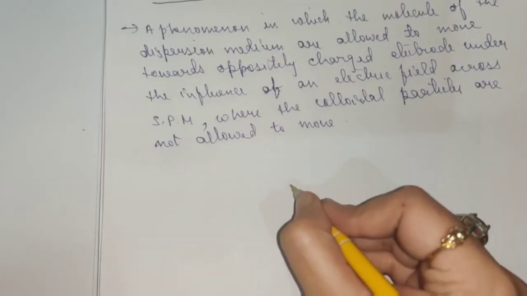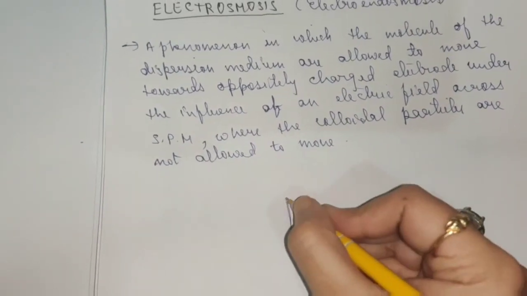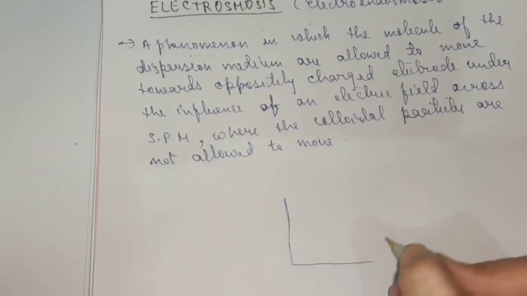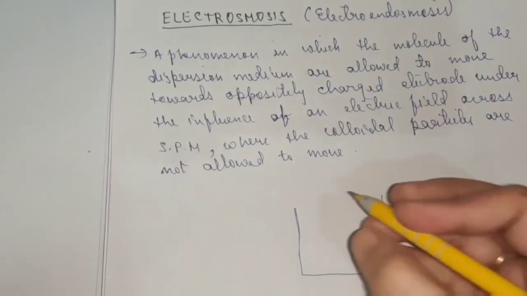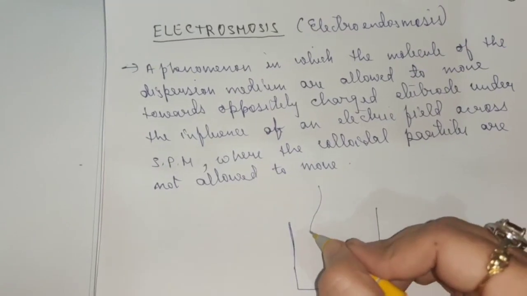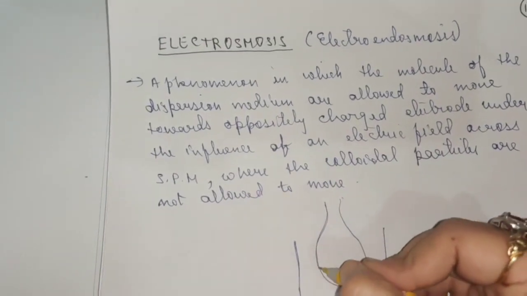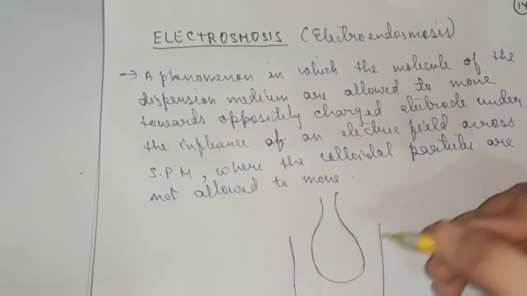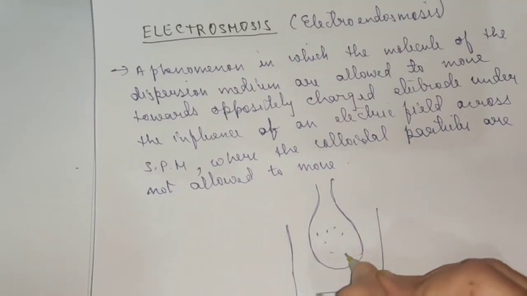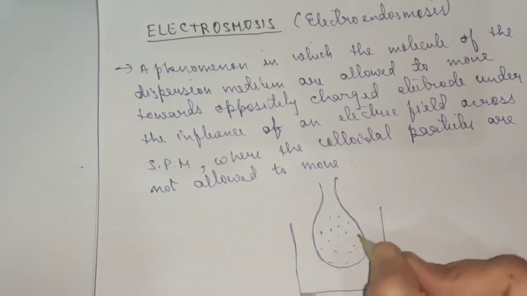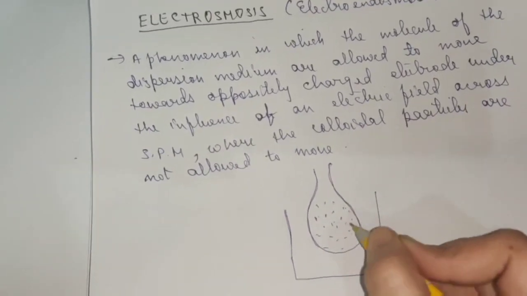Suppose, children, you take a container, and you have a semi-permeable membrane, and you took a colloidal solution here.